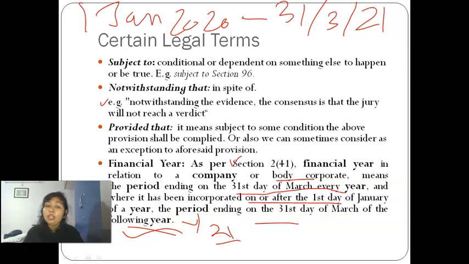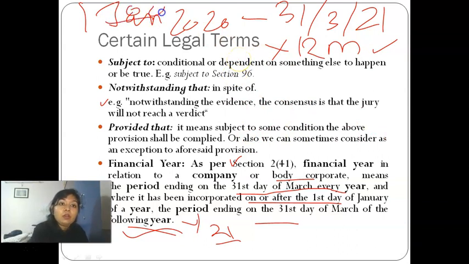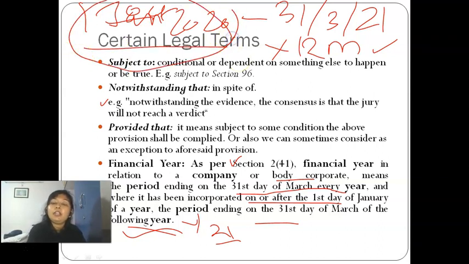Also, it is not necessary that it will consist of 12 months. Suppose the incorporation date is 1st October 2020. For a company incorporated on 1st October 2020, the period will end on 31st March 21.